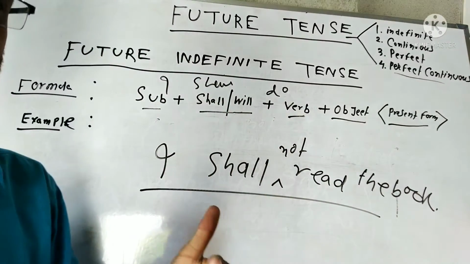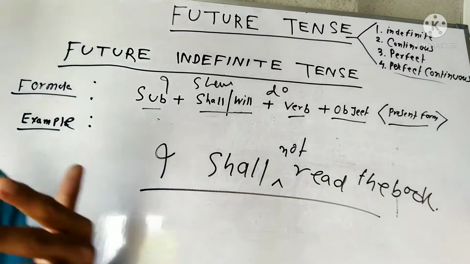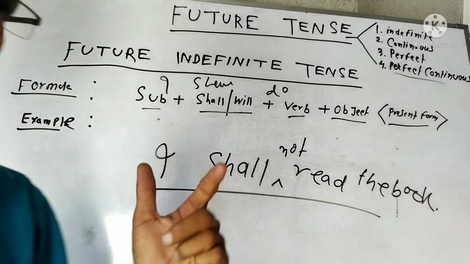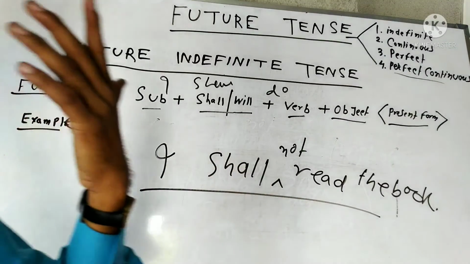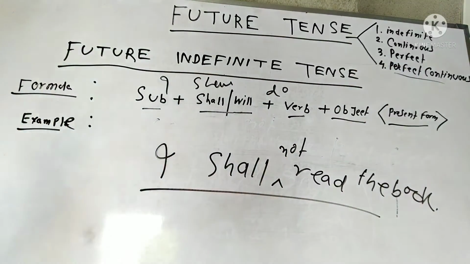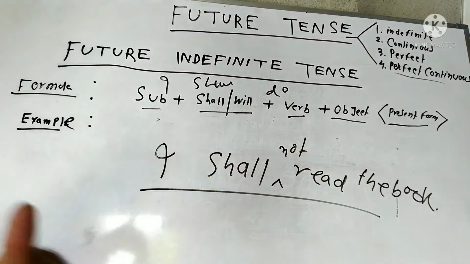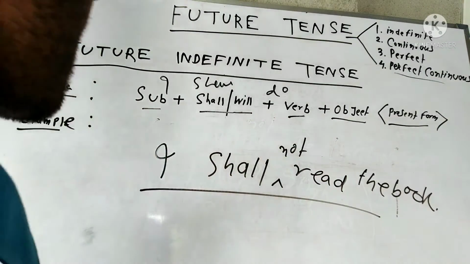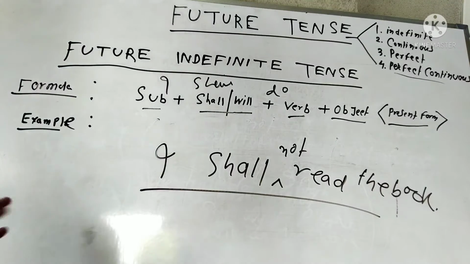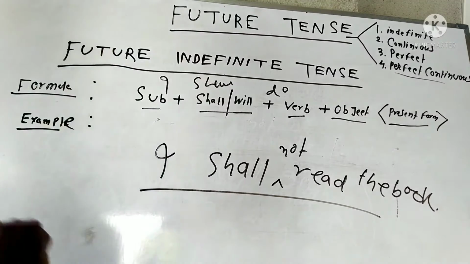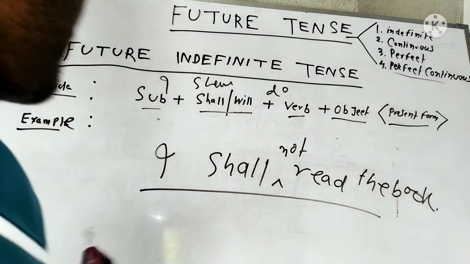Similarly, for examples, you can write it down. I shall do the work. You will do the work. ठीक है. And I shall write the letter. You shall write the letter. I shall go to the market. You will go to the market. ठीक है. You can form the sentence with I shall or I will. So this is the way you can form any sentence. It is also called simple future tense or future indefinite tense. ठीक है.